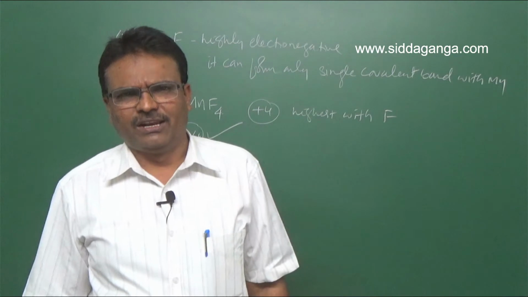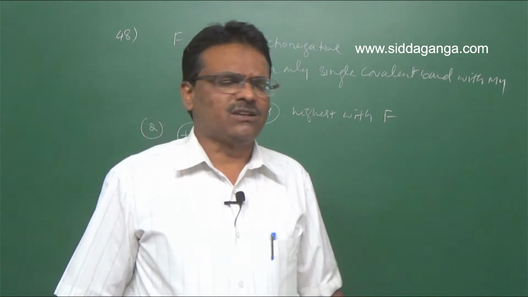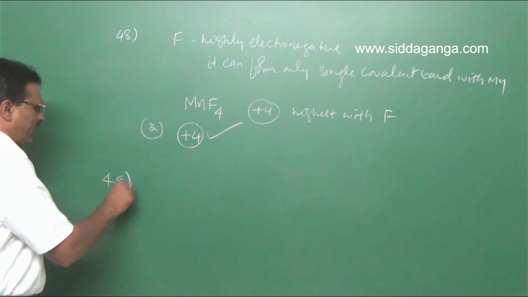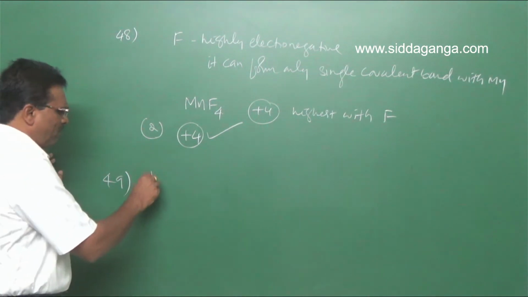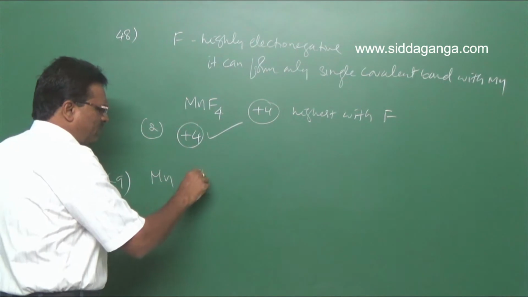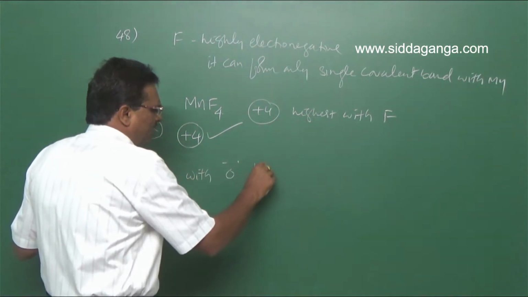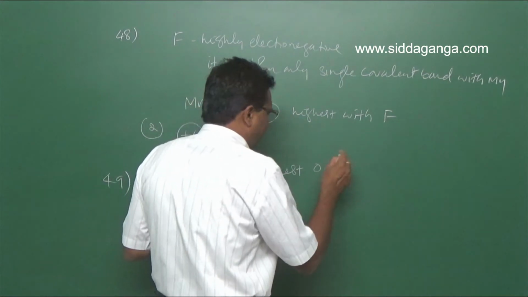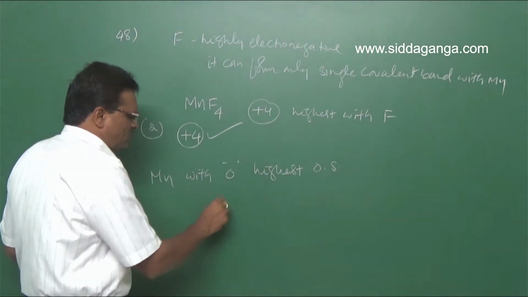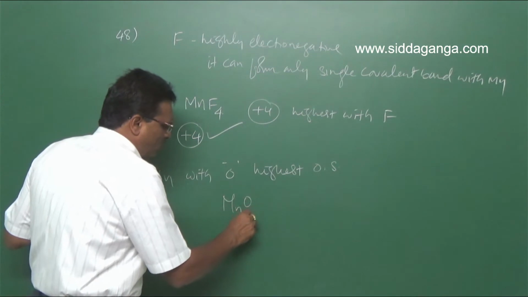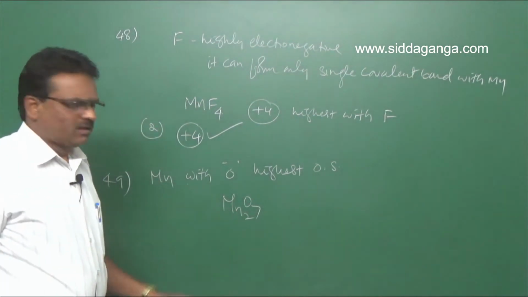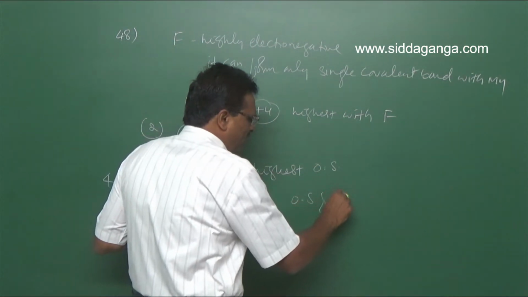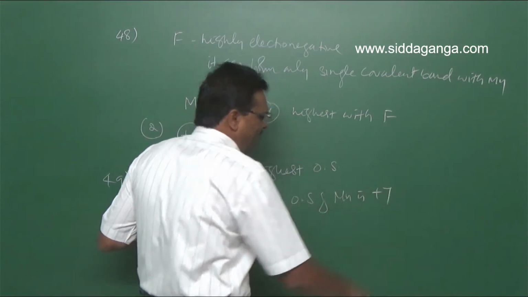With oxygen, what is the highest oxidation state of manganese? Question number 49. Manganese with oxygen, highest oxidation state. Manganese with oxygen can form Mn2O7. In Mn2O7, the oxidation state of manganese is +7.